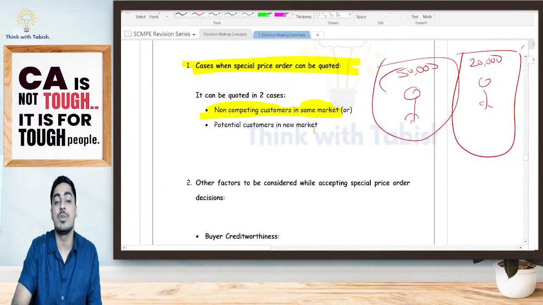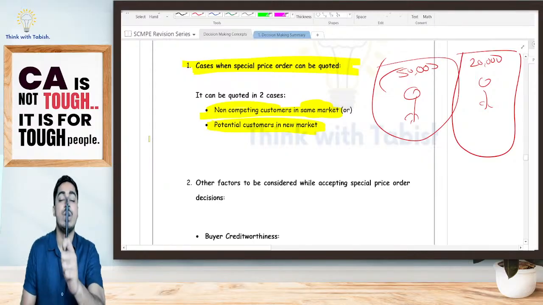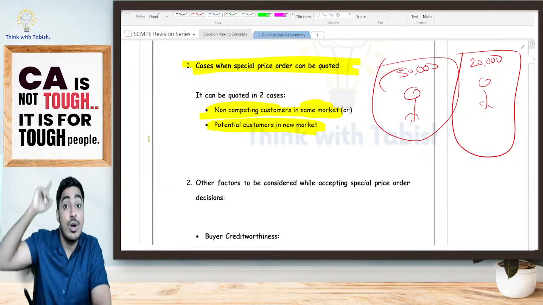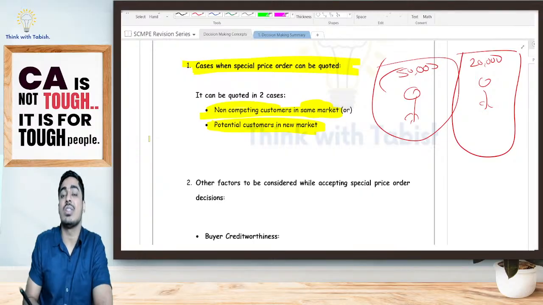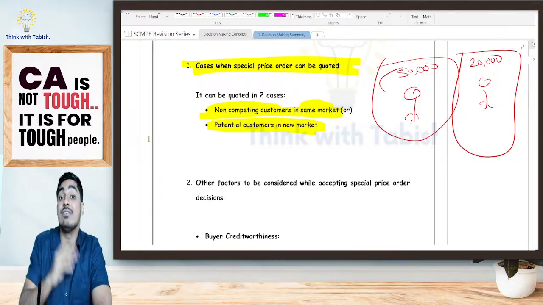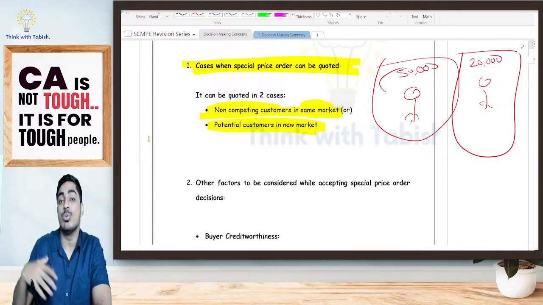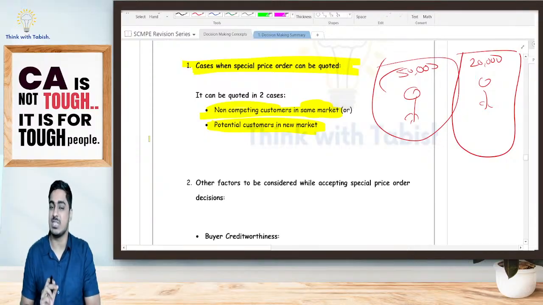Or I am giving it to a potential customer in a new market. Suppose I am selling my pen at 20 rupees everywhere. But I have got a new order in North India. Till now in North India I am not selling at all. I want to slowly enter North India. So I will say, okay, in North India I will sell it at 15 rupees. Because if people love my pen, they'll start buying more. I'll be getting more business. Is it clear? Only in 2 cases I can be quoting my special price.